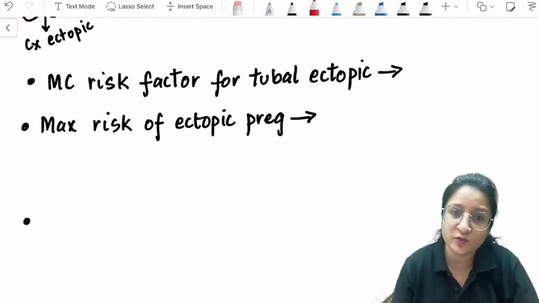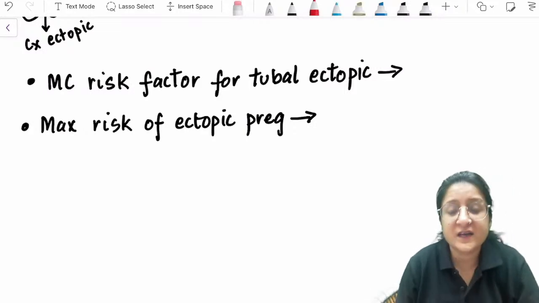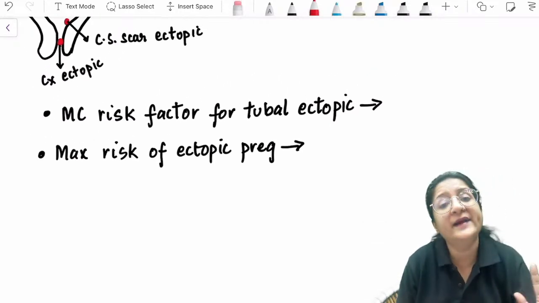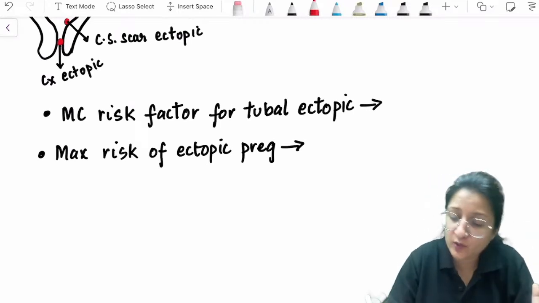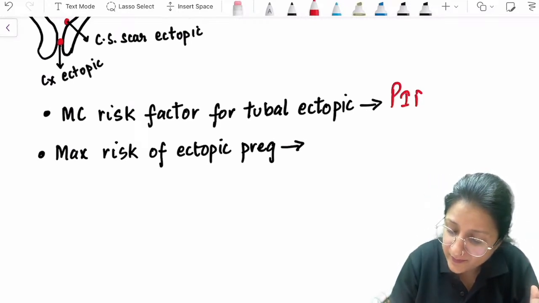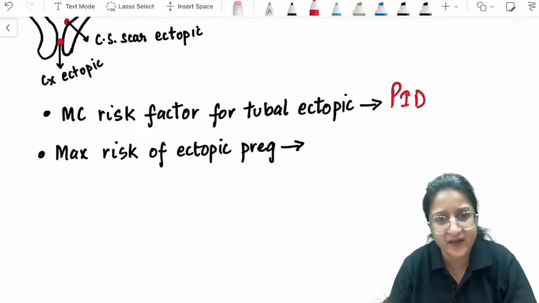Another important MCQ pointer. The most common risk factor for tubal ectopic, if they ask you, is tubal damage. Tubal damage because of what? Tubal damage because of pelvic inflammatory disease. PID is the most common risk factor because so many women have PID, isn't it?